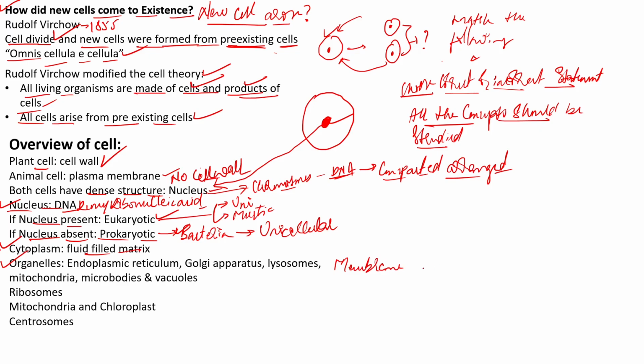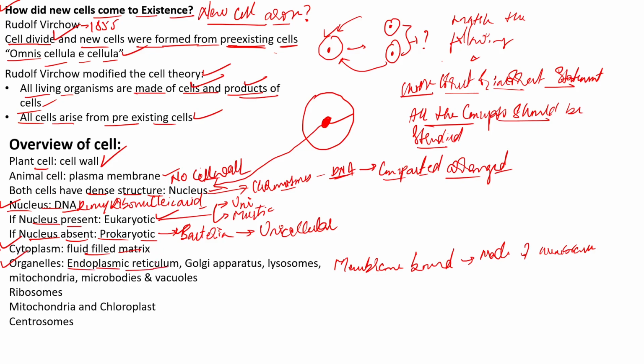It means that they are mainly made up of membranes. They are mainly made up of what? Membranes, right?